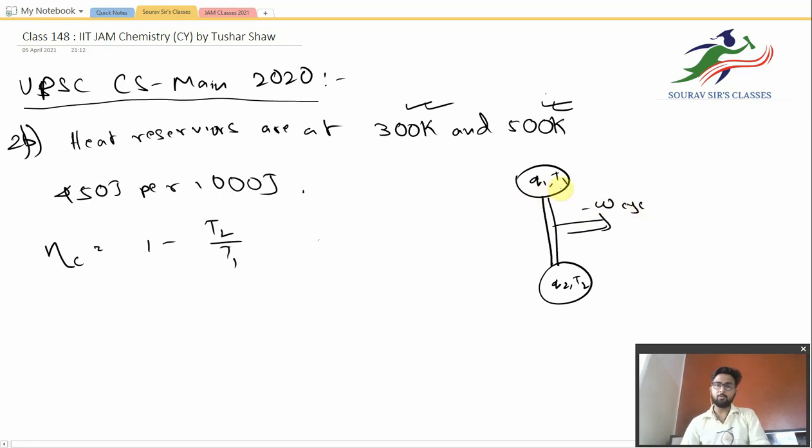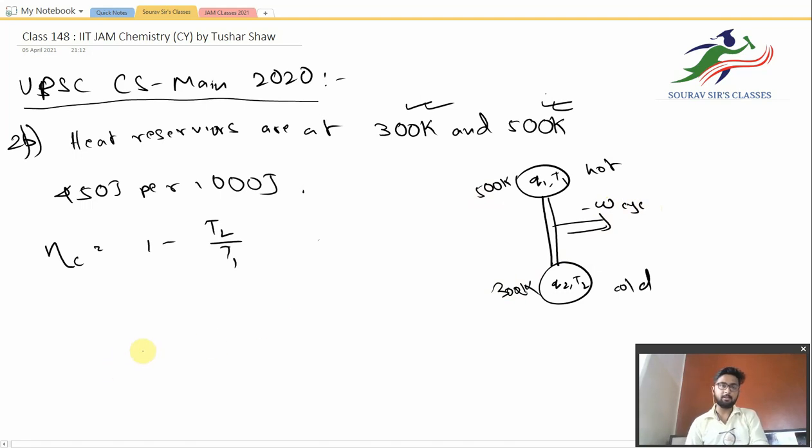So from the Q1 and T1 state, some work is done that we have denoted by minus W cyclic, and this is the hot reservoir, and this one is the cold reservoir. In the cold one we have Q2 amount of heat at the temperature T2. This one is hot, at 500 Kelvin, and this one is at 300 Kelvin, obviously, and for the work done in converting from 500 Kelvin to 300 Kelvin, the extra 200 Kelvin worth of heat is given off.